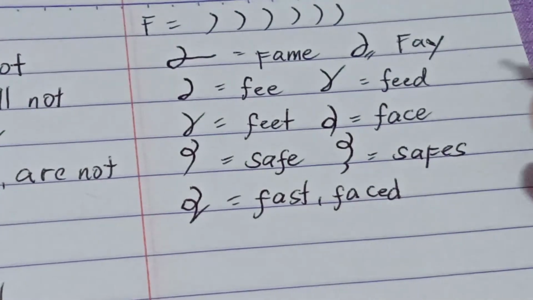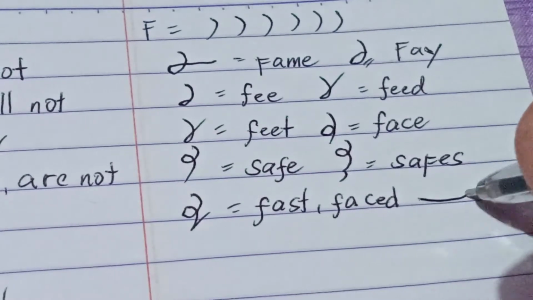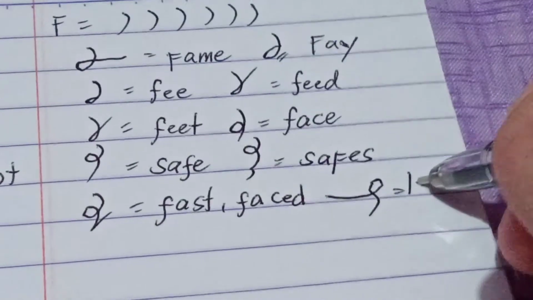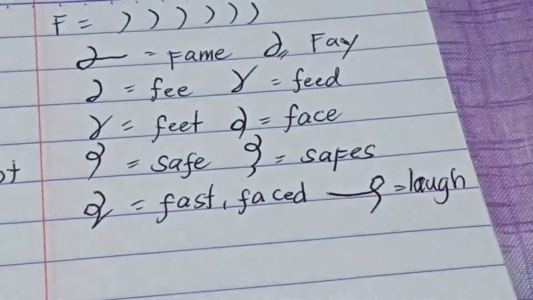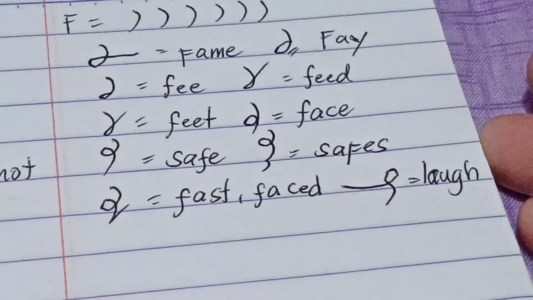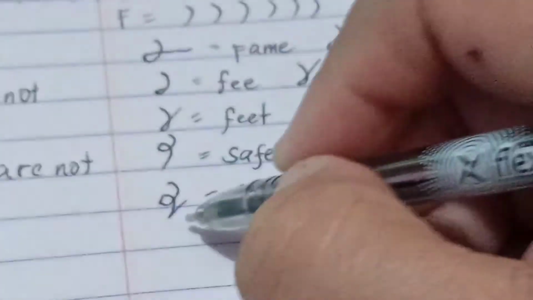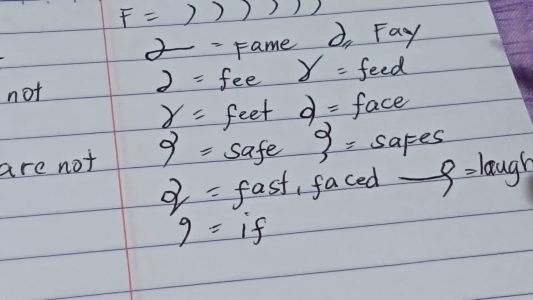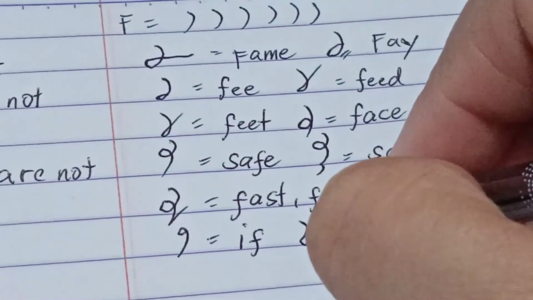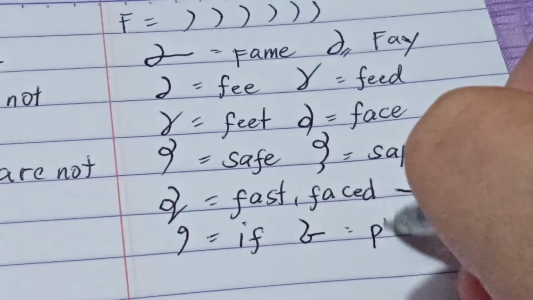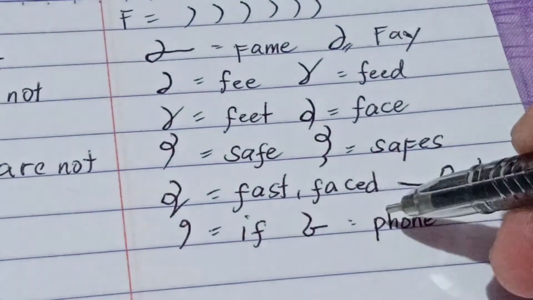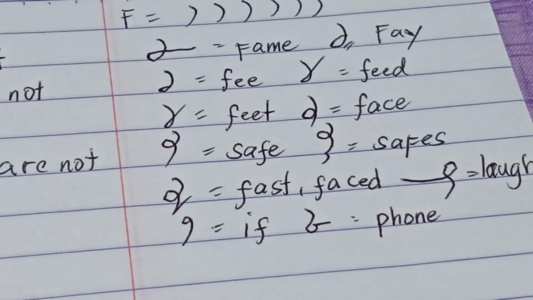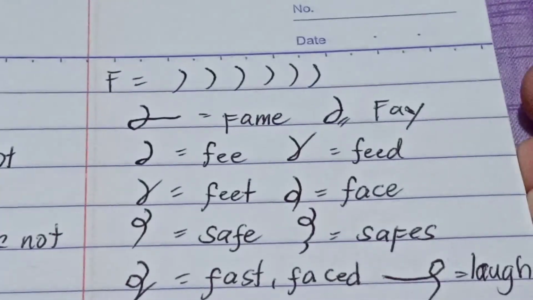Okay? Another, if I combine L-A-F, so this is laugh. And if I combine E and F, so this is if. And the last one is F-O-N, so this is phone, because the PH sounds like F. Kaya F po ang symbol niyan. Okay, everybody, spell out and read po tayo.